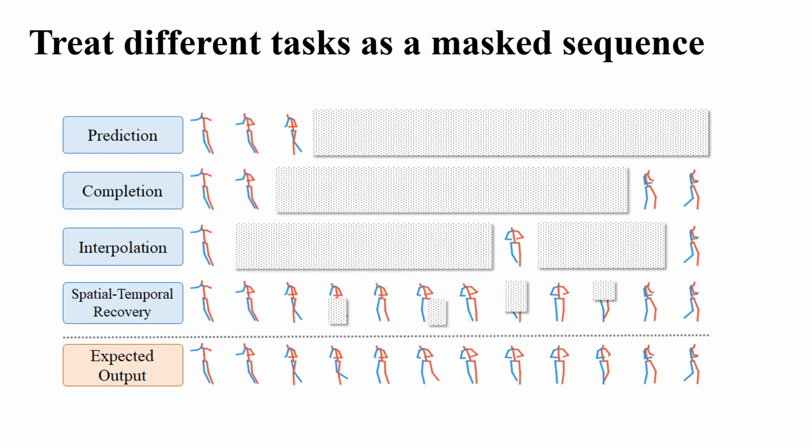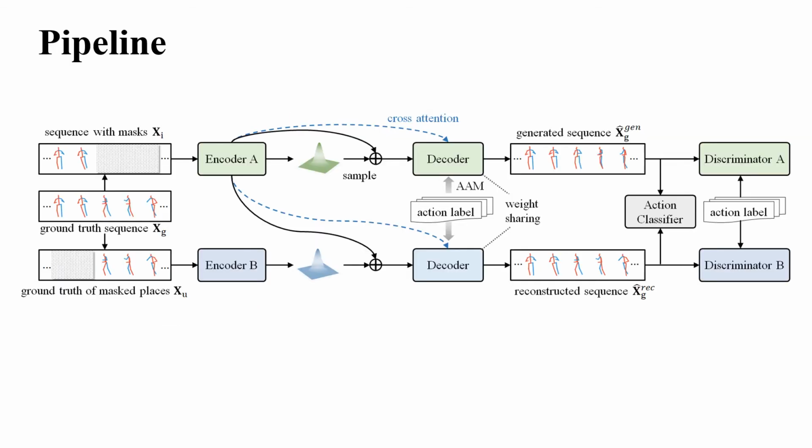To deal with various input conditions within a single model, we uniformly treat any arbitrary input as a masked motion series. The visible parts are considered as the input condition or constraint, while the masked regions are the places targeted for automatic generation. Our target is to fill in the masked regions with plausible results. Here is a schematic overview of our proposed network.